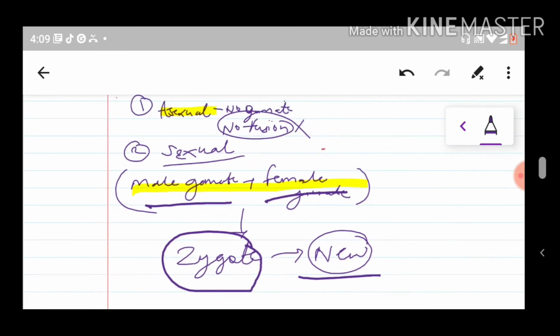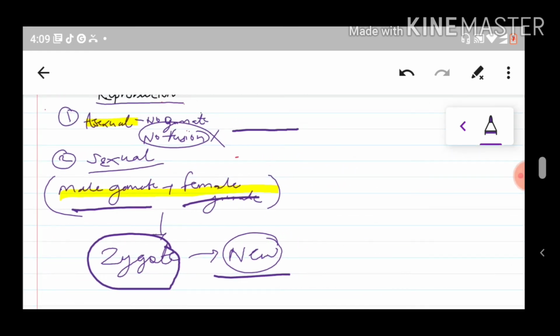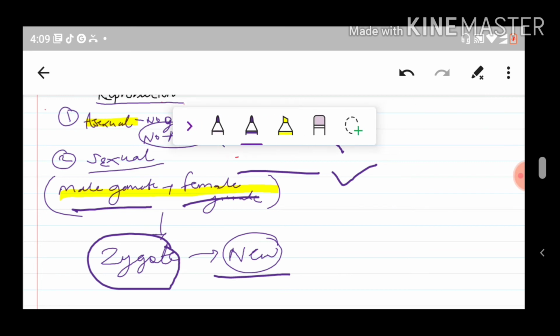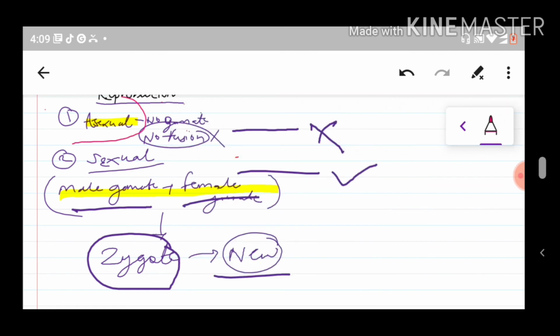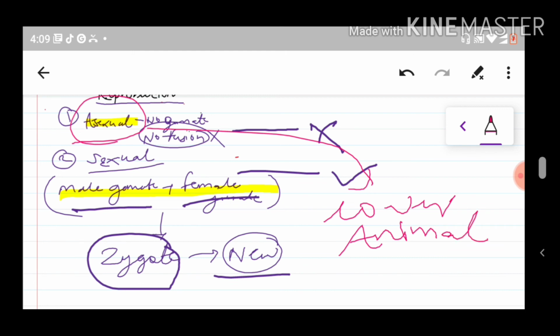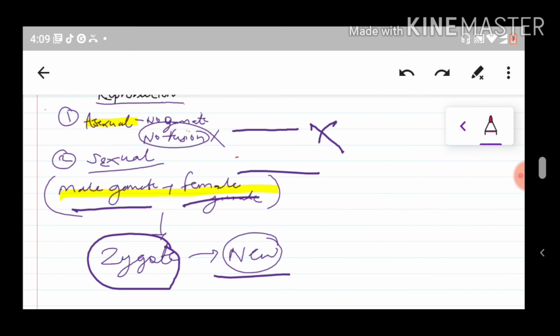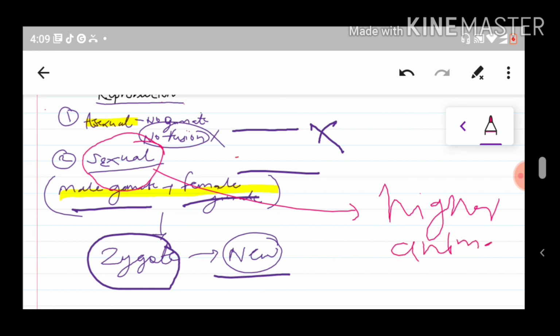So as we have seen, in asexual there is no gamete formation, but in sexual there is gamete formation; combination is important. So these are mainly the two types. Mainly the asexual reproduction occurs in lower animals, and sexual reproduction occurs mainly in higher animals.